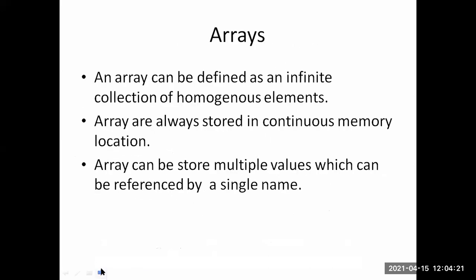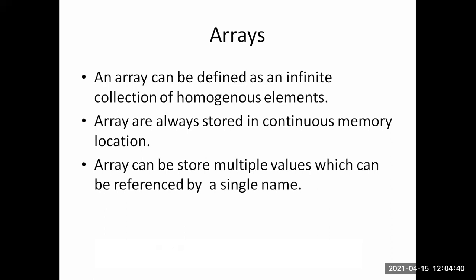Next, coming to the array. An array is a collection of homogeneous elements. Collection of homogeneous elements means it contains only one type of data. For example, int a: an int array a.